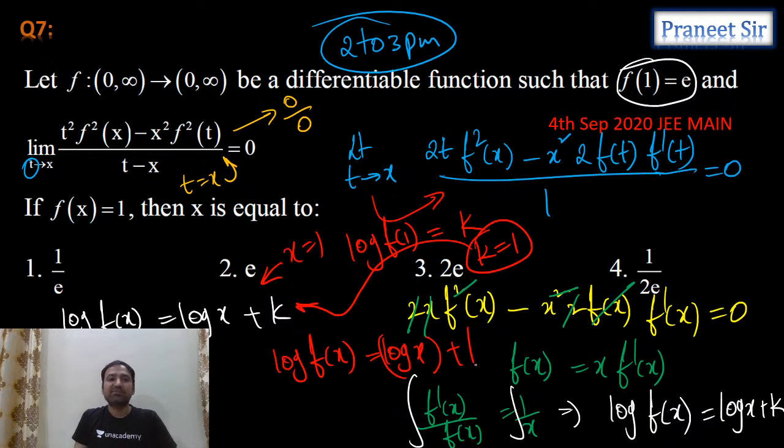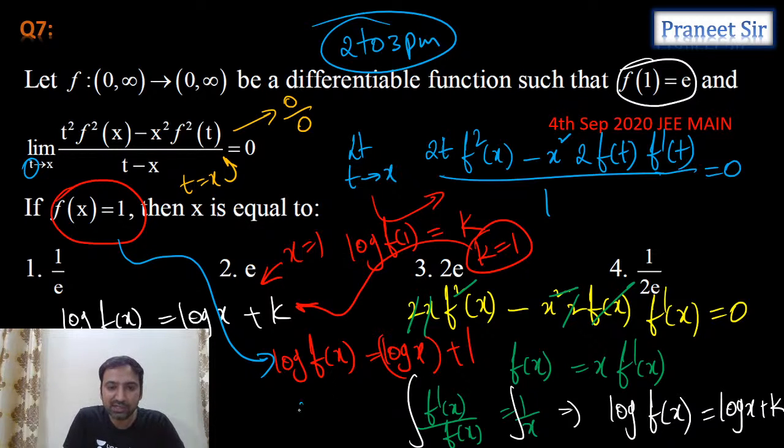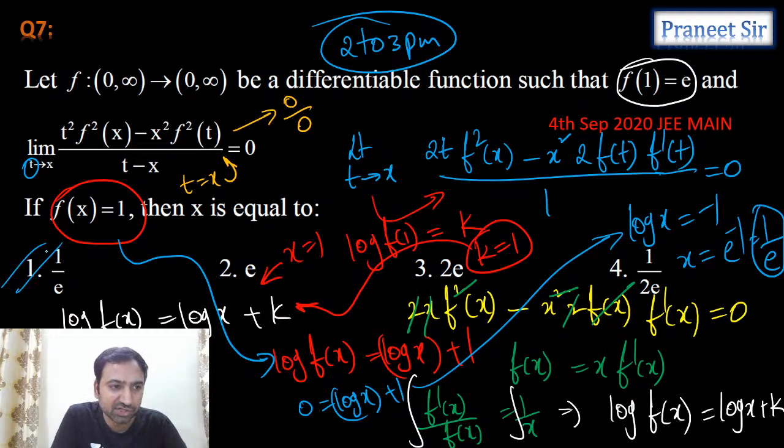That's what we're getting. But we need to calculate, when f of x equals 1, what is the value of x. So substitute f of x equals 1 here. Let's see what we get. So tell me, guys, how much do we get? Log 1 is anyway 0, equals log x plus 1. So from this, can I say that log x equals minus 1? That means x value is how much? e power minus 1, which is equal to 1 by e. So the answer should be 1 by e. Where are we getting 1 by e? First option.